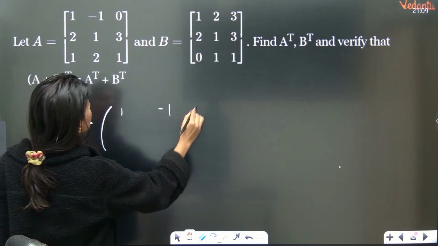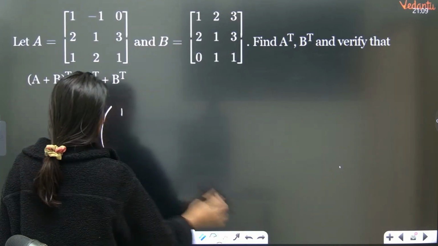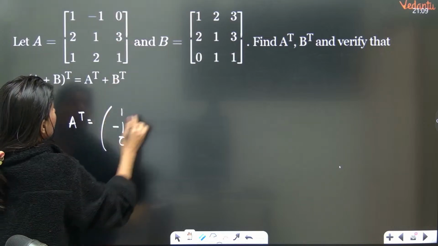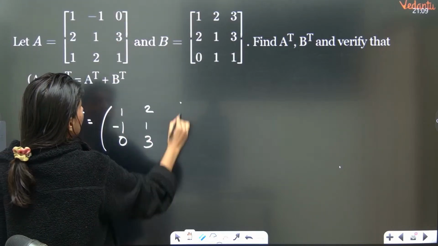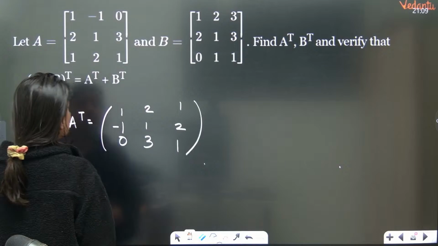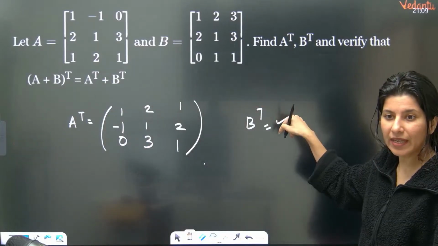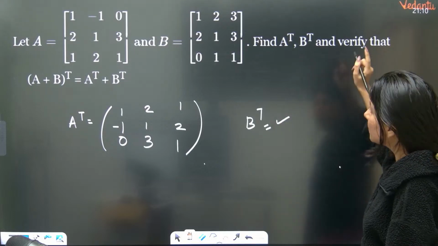1 minus 1 0. So this is A. So 1 minus 1 0. That's how you take transpose. This is your row, so row will become column. 2 1 3 1 2 1. Okay, this is A transpose. Similarly, calculate B transpose. You will be able to calculate. So A transpose and B transpose is done.